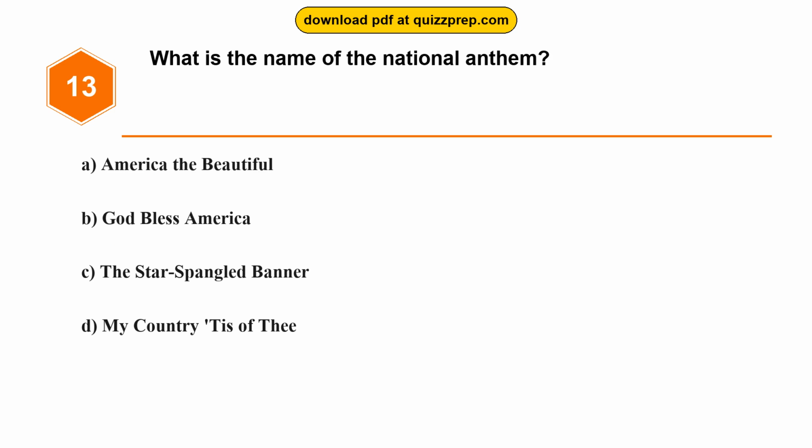Question 13. What is the name of the national anthem? Option A, America the Beautiful. Option B, God Bless America. Option C, The Star-Spangled Banner. Option D, My Country, 'Tis of Thee.